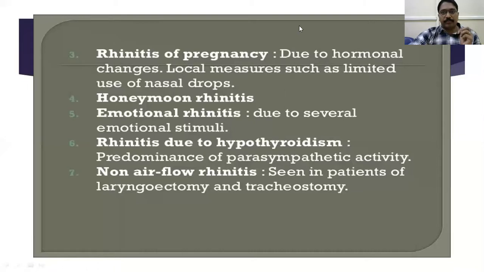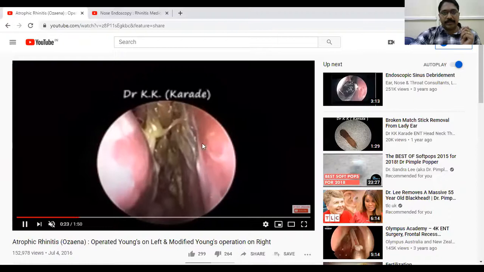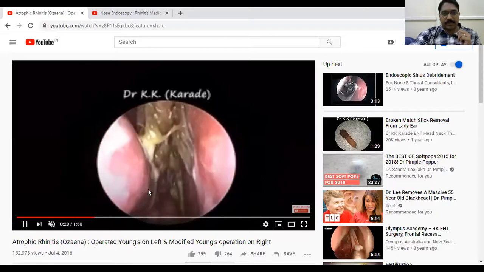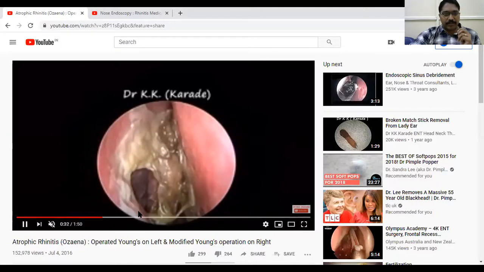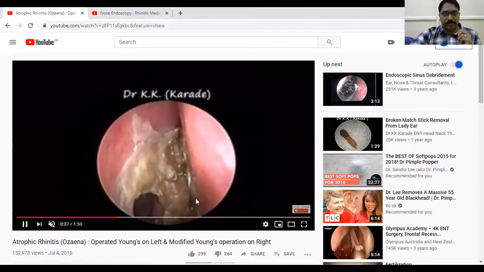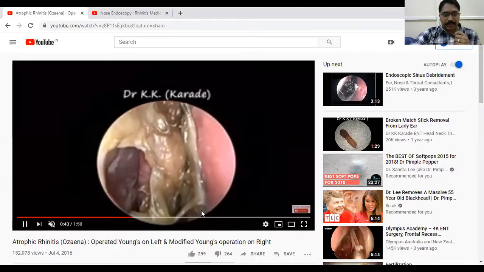Let me show some videos here. See the crusting in atrophic rhinitis. It's a video showing crusting of the nasal cavity. Okay. Even if you clean that, within 1 week again, you get complete crusting. You can see here.